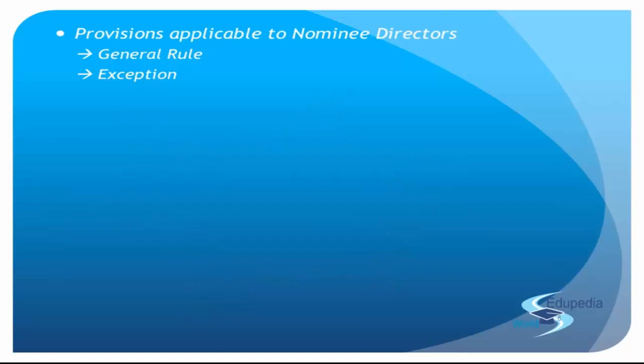Any vacancy which arises in the office of these directors by any cause, maybe death or anything, any mishap takes place and then the office stands vacant. What do you do with that office? Again, the same office will be filled up by the same person who appointed the previous one. That means the central government. Nothing changes. That position was supposed to be filled up by the central government initially also and now also.